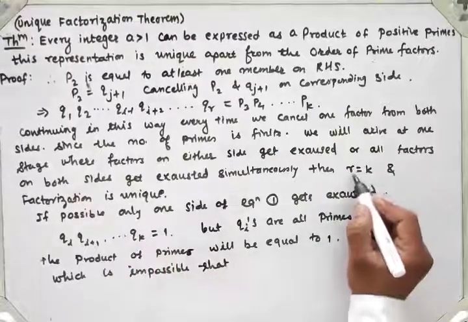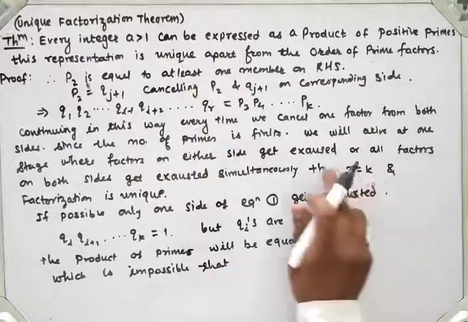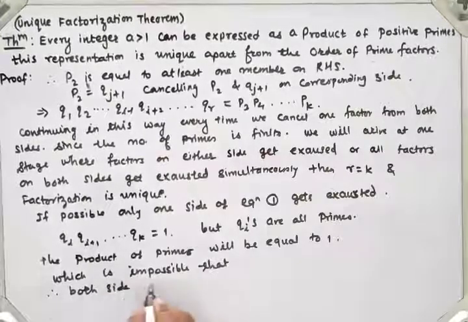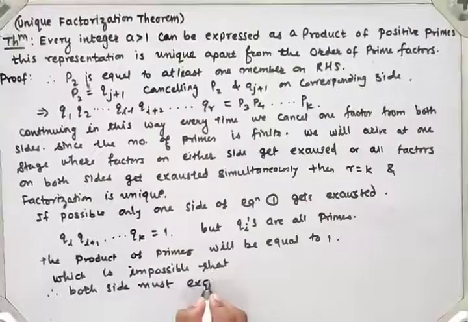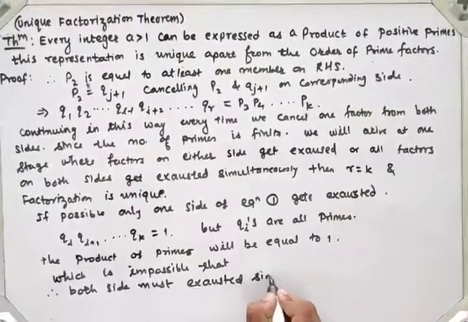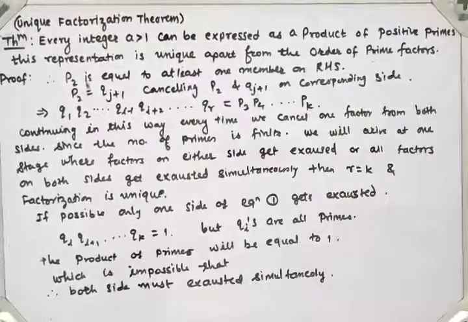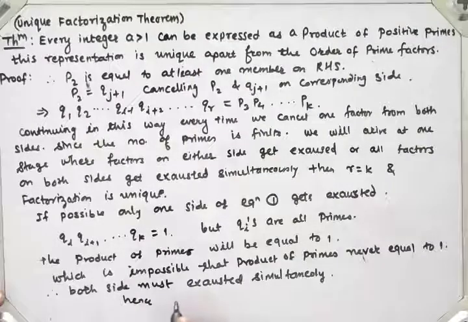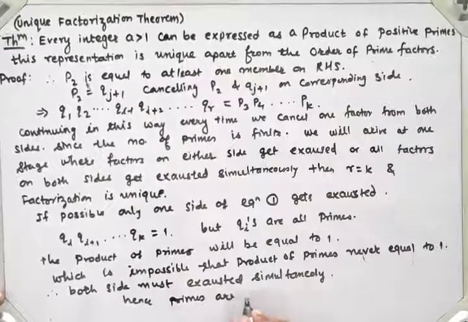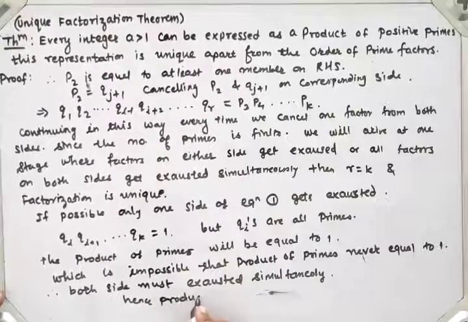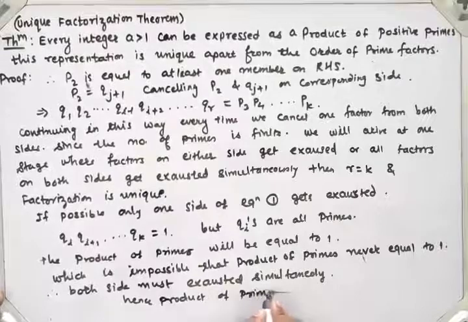So the numbers r and k will be the same, and the product of primes will be the same. So we say that both sides must be exhausted simultaneously. This completes the proof. Hence the product of primes is unique.